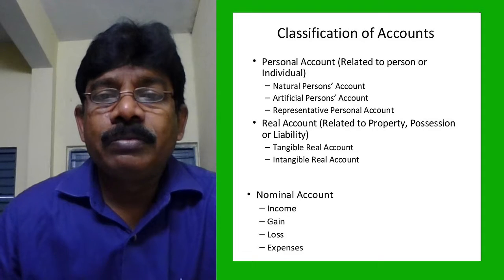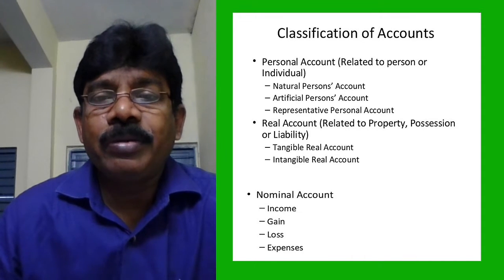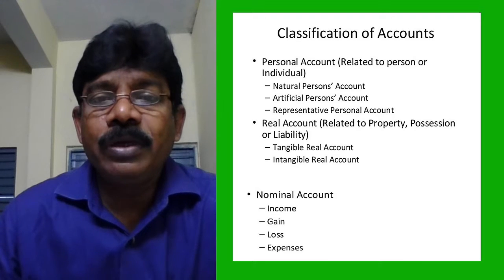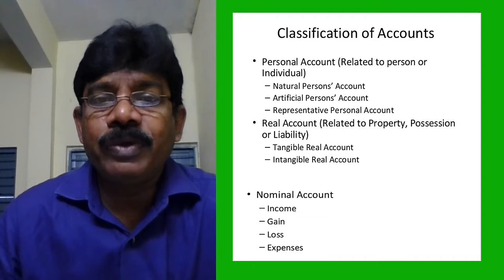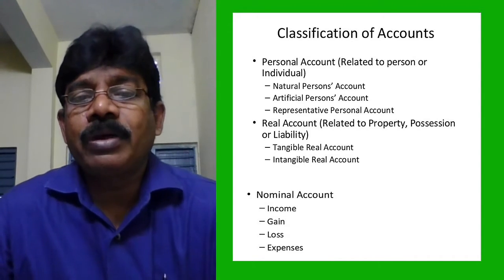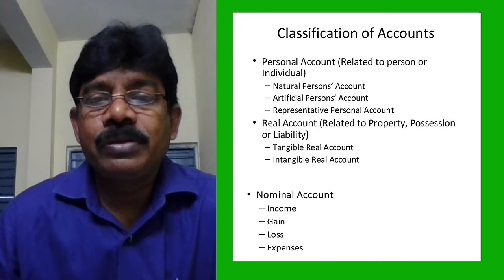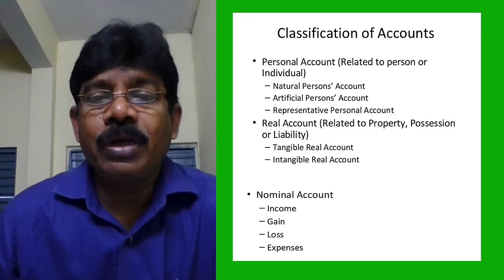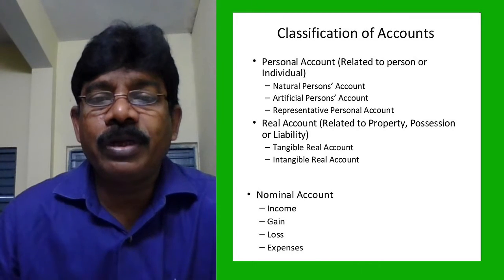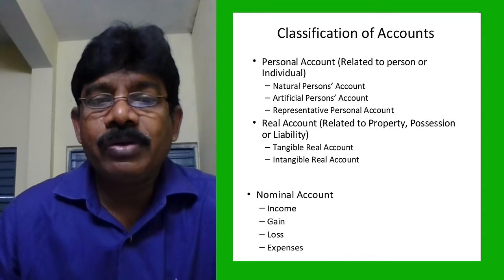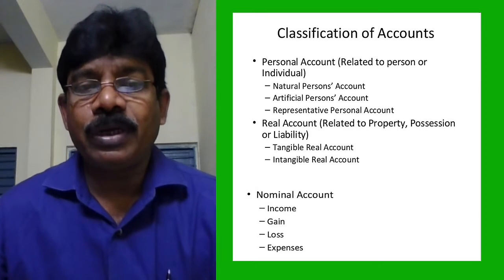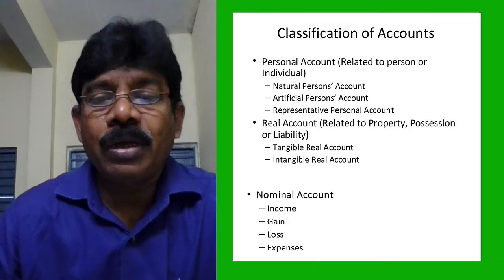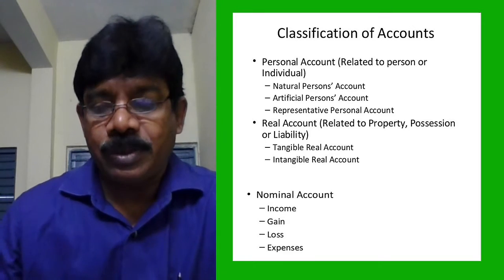Personal account is nothing but related to a person or individual. There are three types: natural person's account, artificial person's account, representative person's account. Real account is related to property, possession or liability. It is two types: tangible real account and intangible real account. Nominal accounts are the accounts which exist for that particular accounting period only. Those are income, gain, loss, and expense.